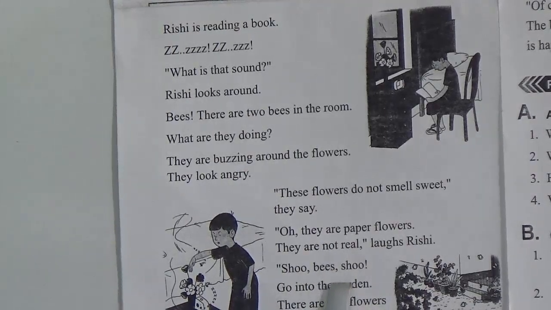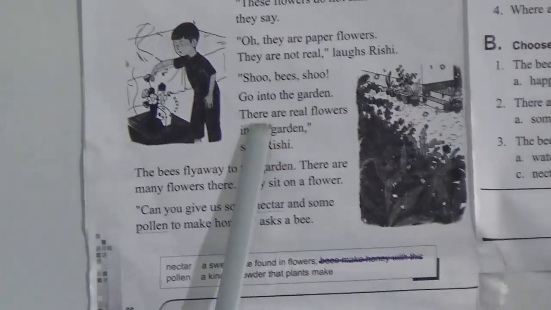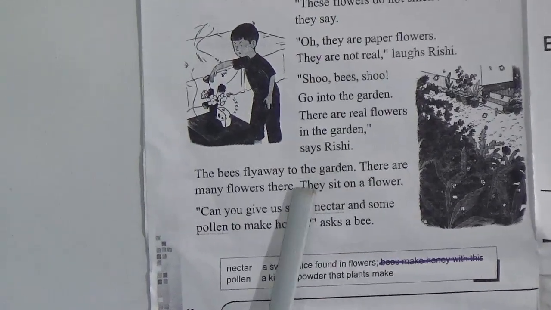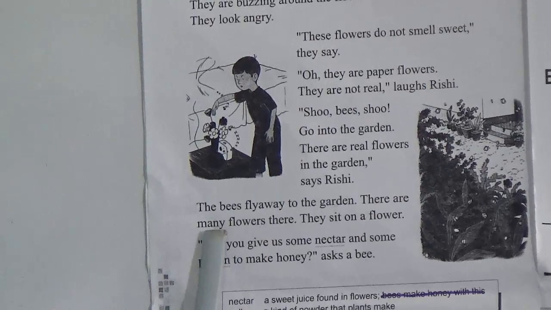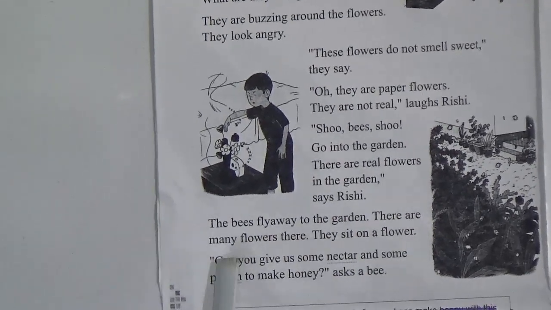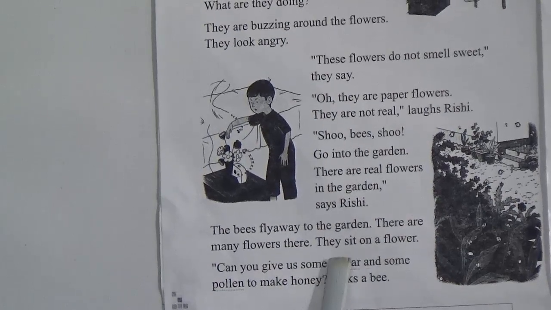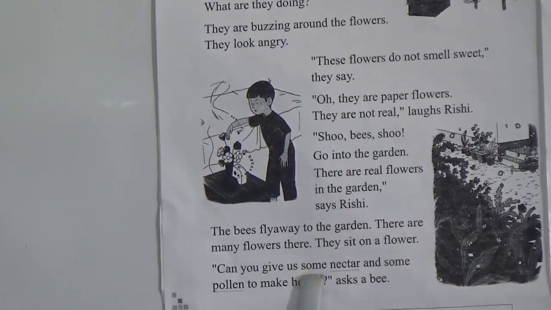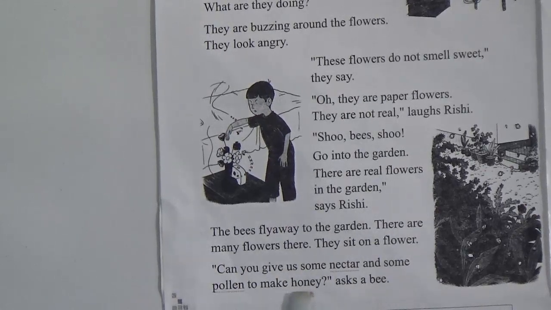So, bees, go into the garden. There are real flowers in the garden, says Rishi. The bees fly away to the garden. There are many flowers there. They sit on a flower. Can you give us some nectar and some pollen to make honey?